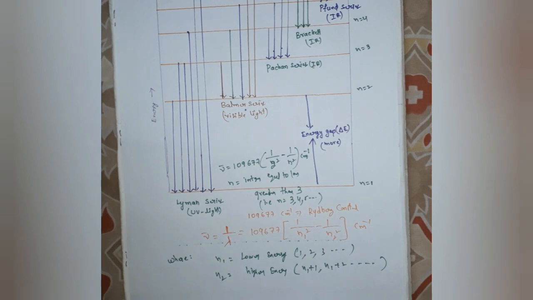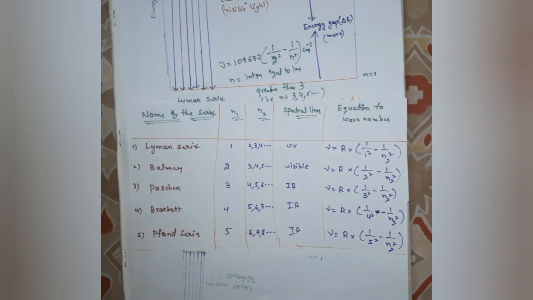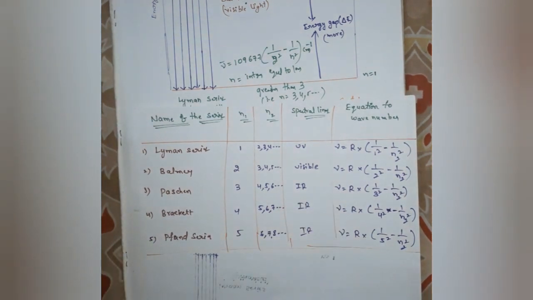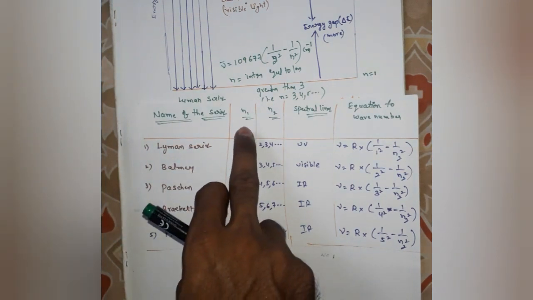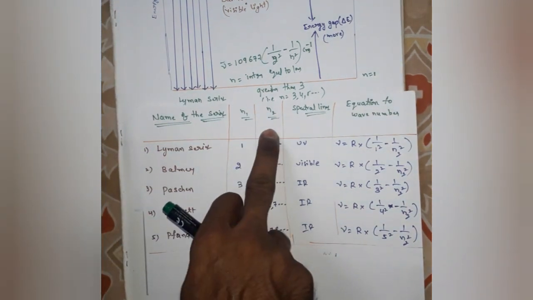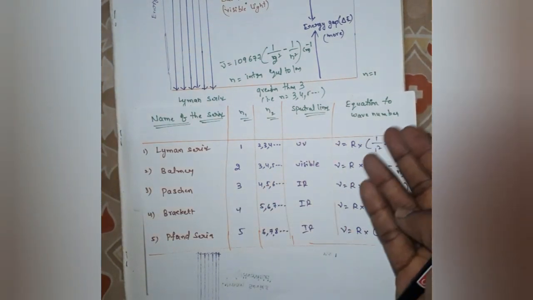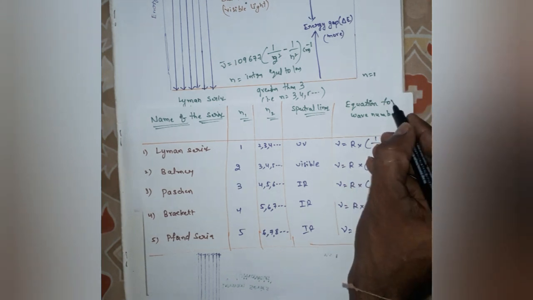So next, for understanding purpose, I will give the different series of spectral lines in the hydrogen emission spectrum. This is our table. The first column is the name of the series, the second is the n1 value, the third is the n2 value, the fourth is spectral lines, and the last column is the equation for wave number.